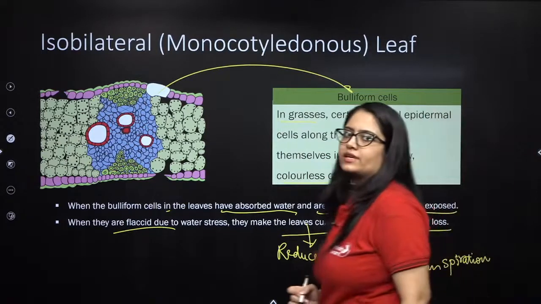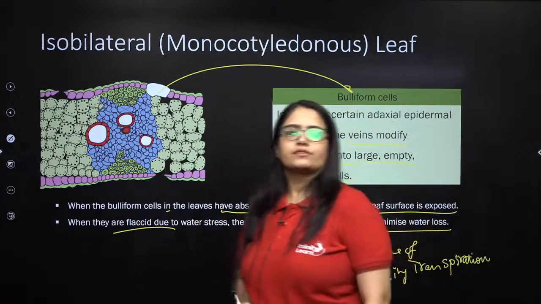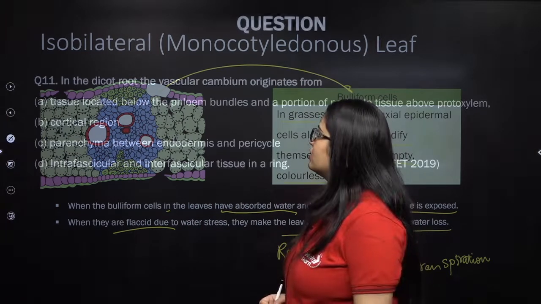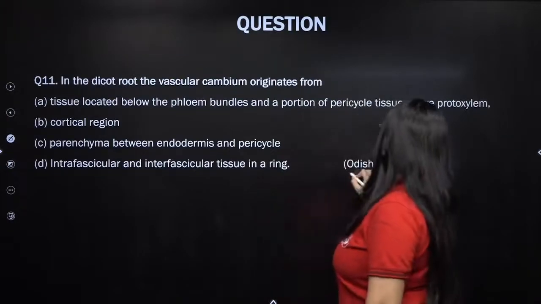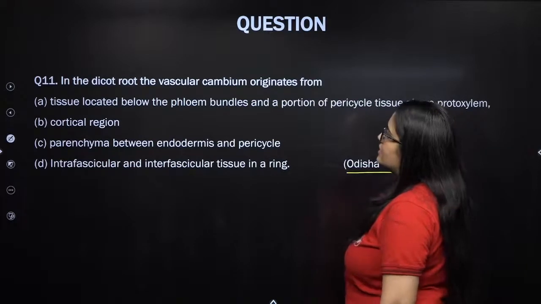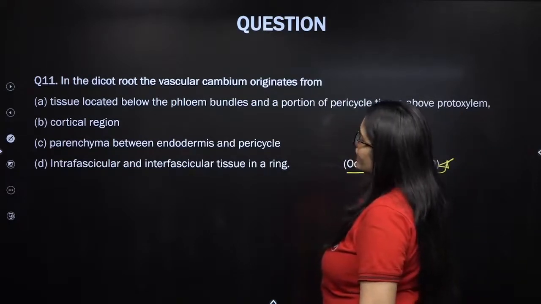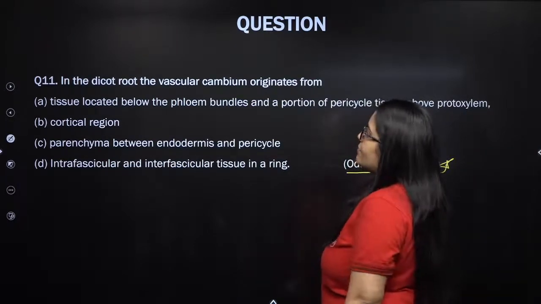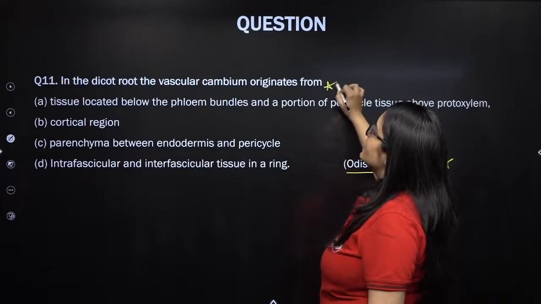Is this clear, my lovely kids? Perfect. Now let's see the next one. This was asked in Odisha NEET 2019. In dicot root, the vascular cambium originates from. In dicot root.